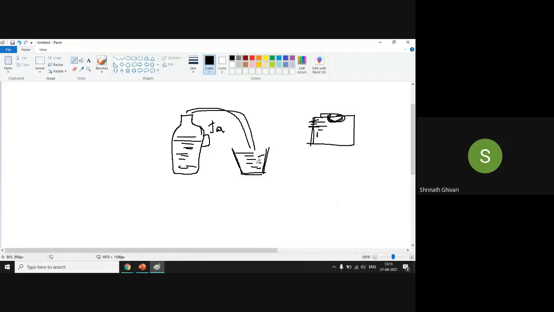Now, what have I done? I have changed the shape of water from jar to glass. So there is a continuous deformation taking place. Now, if I bring this water from the glass back to the jar, will it be in the shape of the glass itself, or will it change?